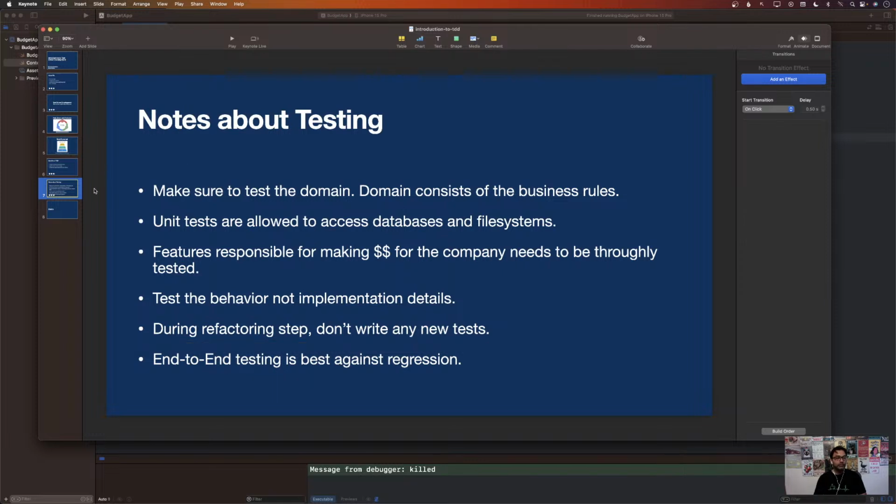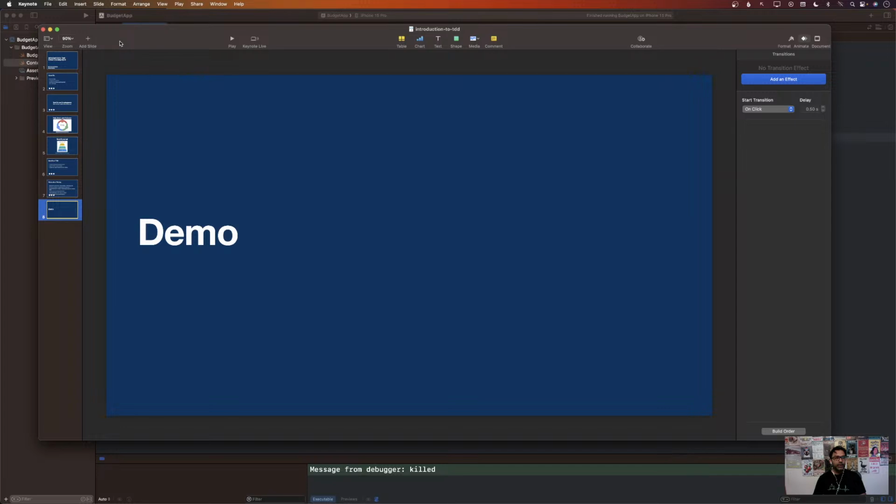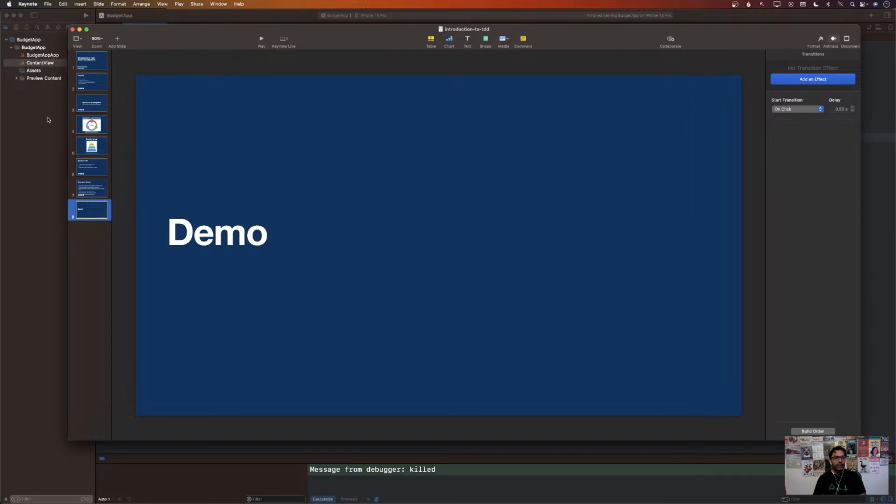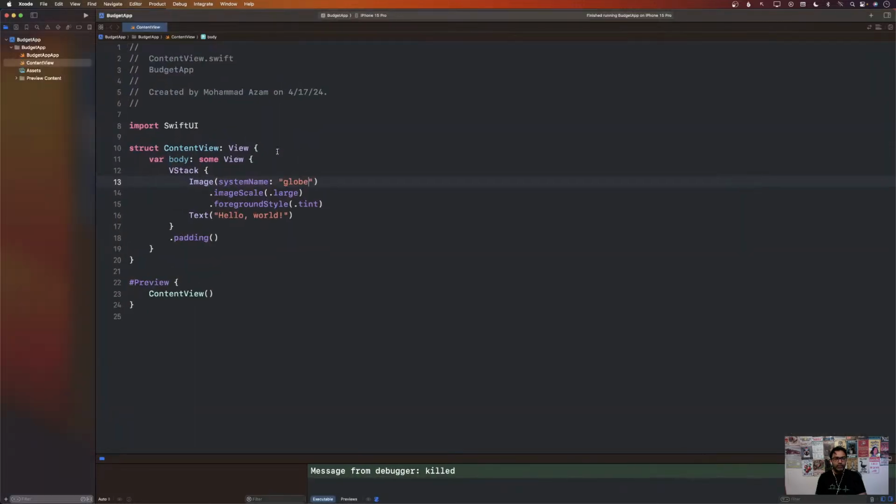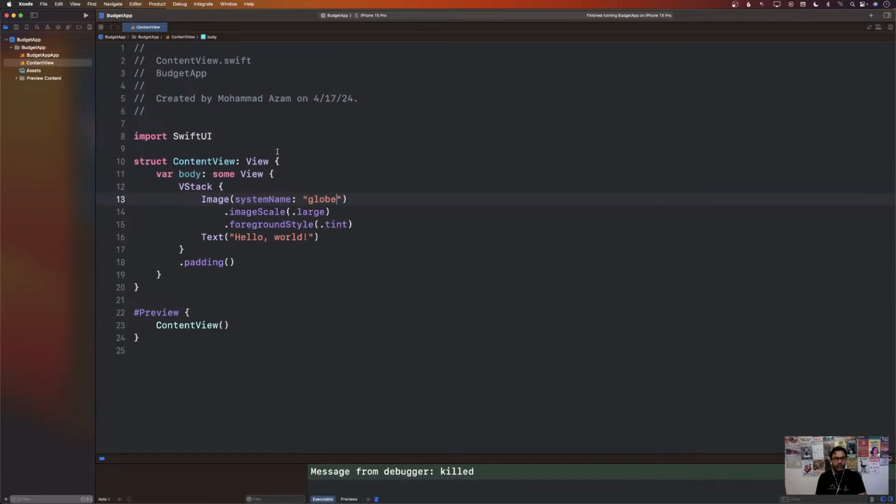All right, let's go ahead and take a look at the demo. In this demo, we'll be using Swift Data, and I'll be creating a couple of simple tests that are going to allow us to add a budget and perform different operations. We don't really care that much about the UI part of it because there is no UI, as you can see.